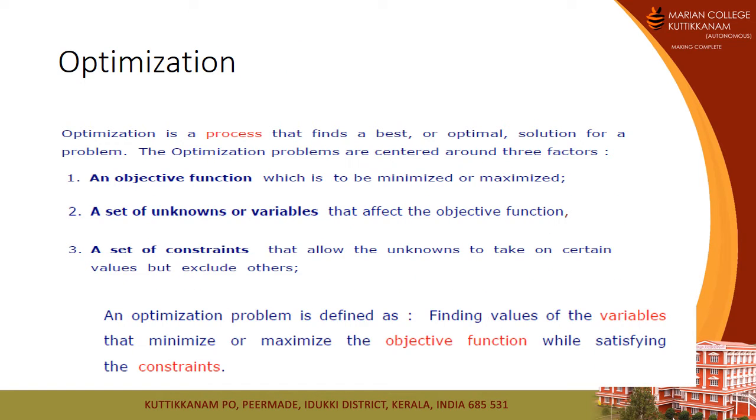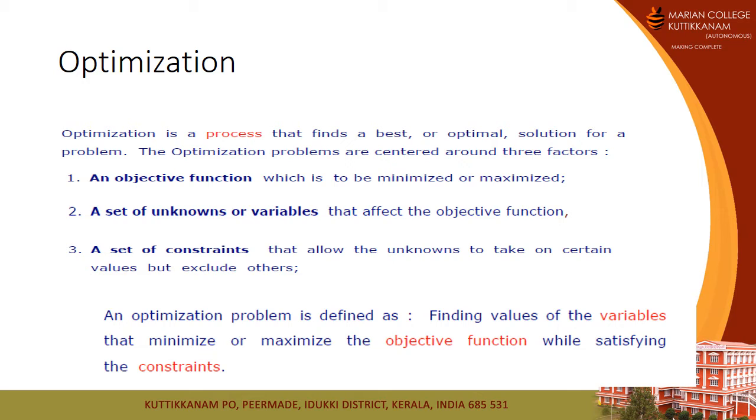So an optimization problem means one which maximizes or minimizes the output, and it consists of an objective function, a set of unknown variables and a set of constraints. The objective function, for example, is maximize x plus y.